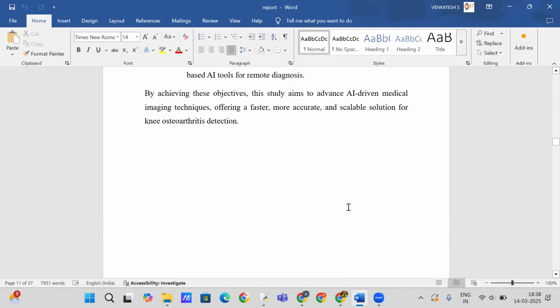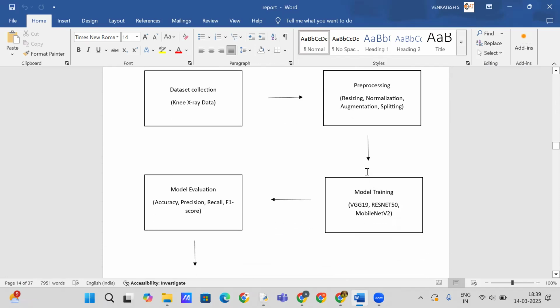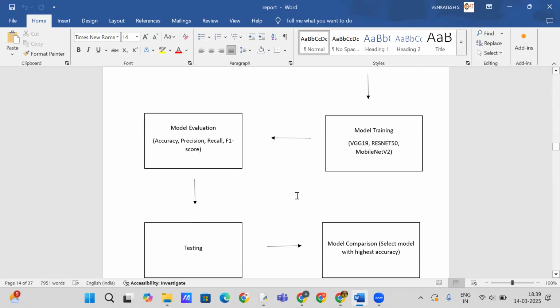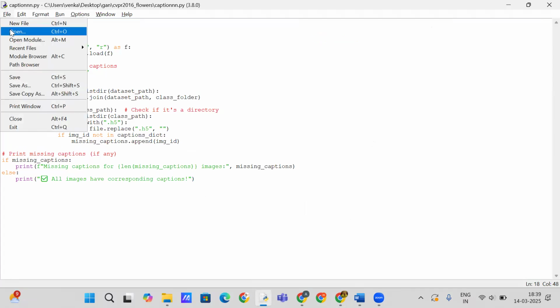That's the objective. I will show you a block diagram first. First, we take a dataset collection from Kaggle and do pre-processing such as rescaling, normalizing, and splitting. Our splitting is done into 80% for training and 20% for testing. Model training is done on VGG19, ResNet 50, and MobileNet. From this, whichever model has more accuracy for each image, we will take that. First of all, we will take an image and give it to the three models. The one which has the highest confidence score, that result will be printed. Okay, I will show you how it works.